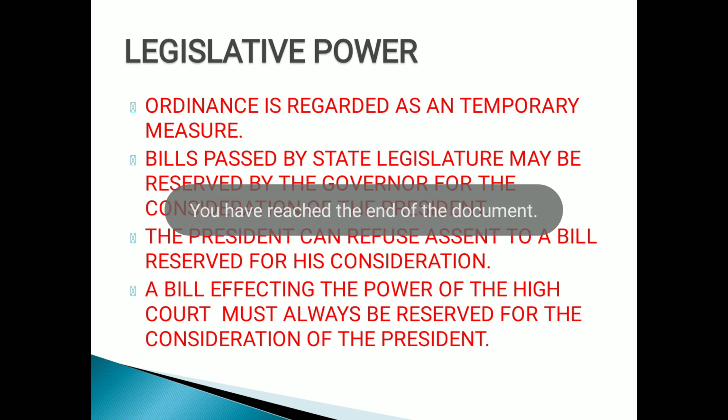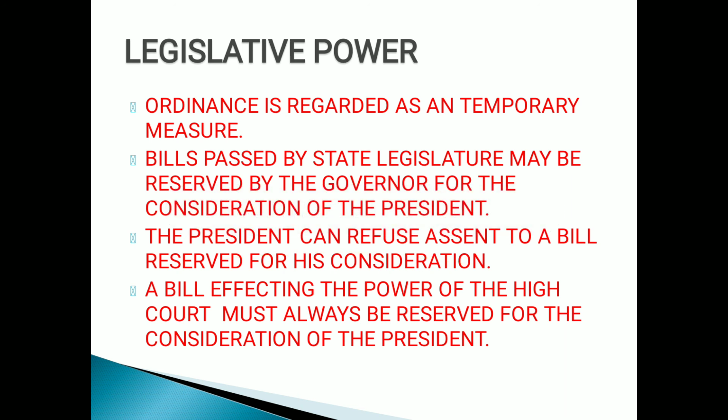So this way we have reached the end of the video, children. I hope after listening to all these powers, be it executive power, be it military power, be it legislative power, you can be sure now that yes, the president does have power over all these things, be it a bill, or state bills, or an ordinary bill. He can refuse assent, he can refuse to sign the ordinary bill if it is not a money bill. Why? Because for a money bill, the sole supremacy lies with the Lok Sabha, and the president cannot say no, children. I have already explained this in the previous video where we did parliament.